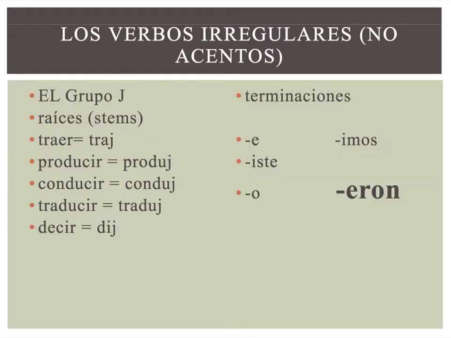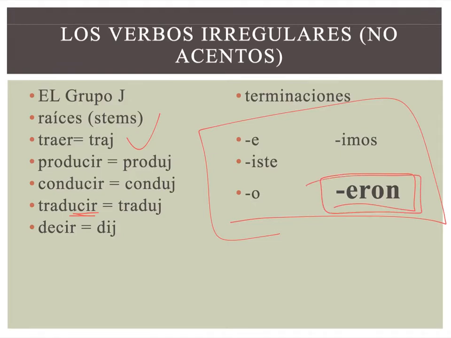Okay. Then you've got your groups. Remember these? These ones, I'm going to give you the stems, and then I give you the endings. You combine the stem with the proper ending, and you've got your form. Okay, J group is traer, producir, conducir, traducir, decir. Pretty much any verb that ends in ducir is going to be in this group. There are your stems: traj, produj, conduj, traduj, dij, and you add iste, o, imos, eron.